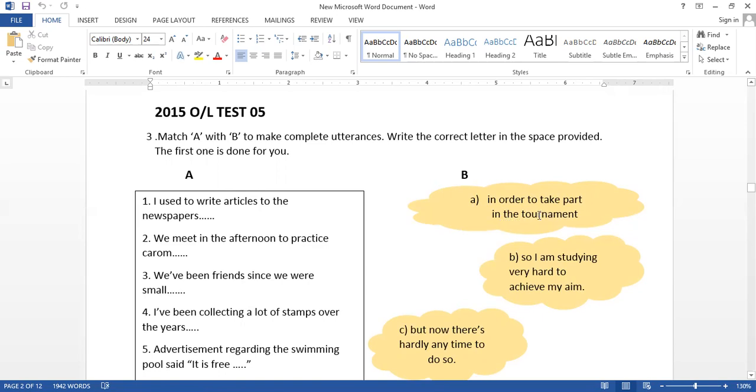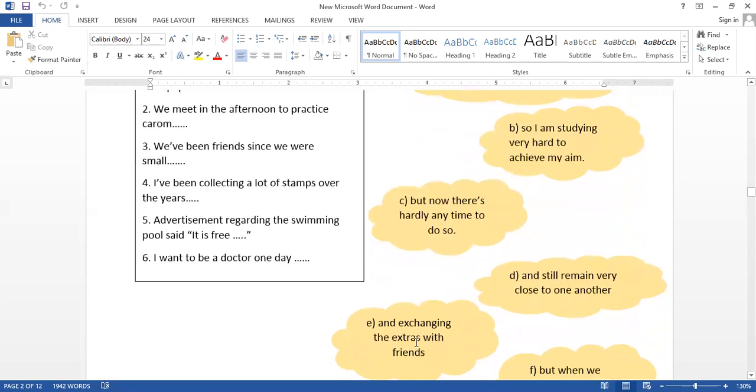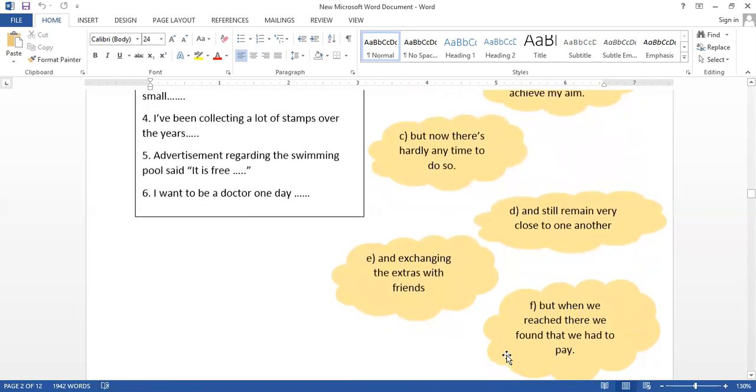A, in order to take part in the tournament. B, so I am studying very hard to achieve my aim. C, but now there is hardly any time to do so. D, and still remain very close to one another. E, and exchange the extras with friends. F, but when we reached there, we found that we had to pay.